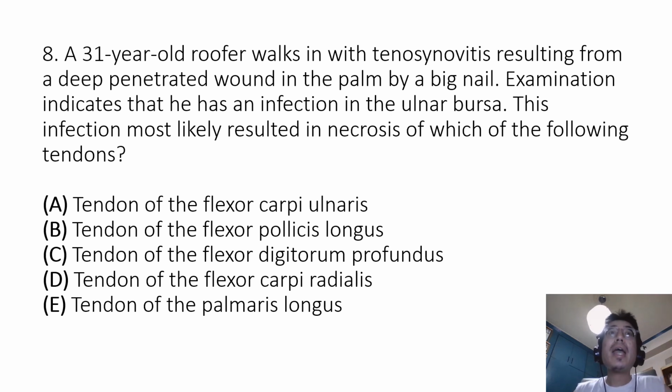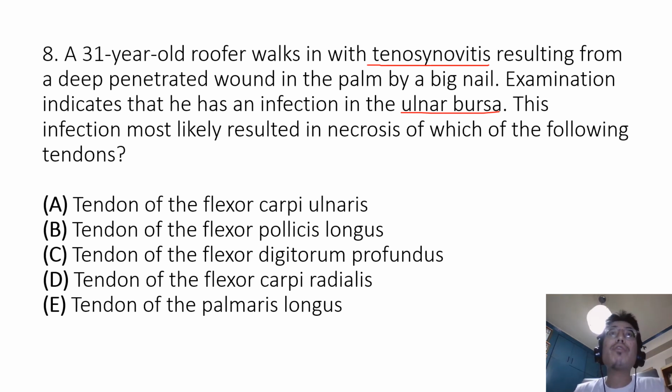Question 8. A 31-year-old roofer walks in with tenosynovitis resulting from a deep penetrating wound in the palm by a big nail. Examination indicates that he has an infection in the ulnar bursa. This infection most likely resulted in necrosis of which of the following tendons? A. Tendon of the flexor carpi ulnaris.